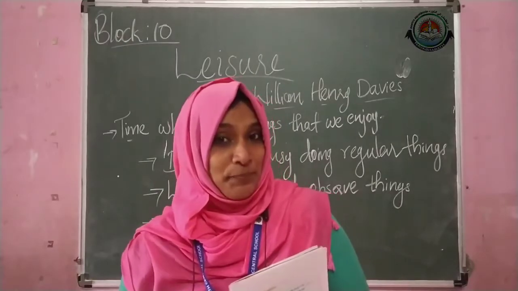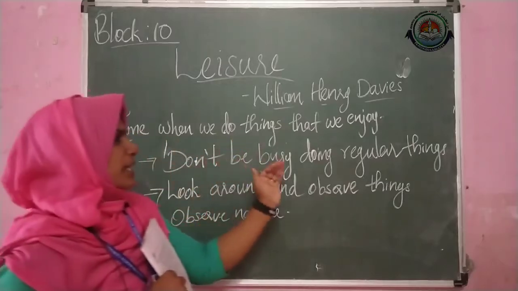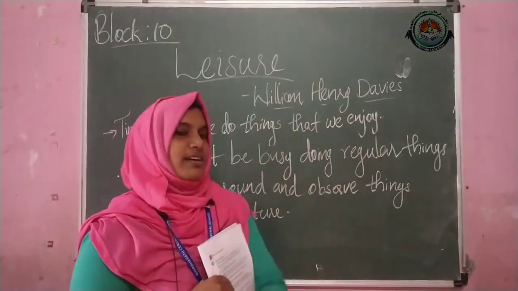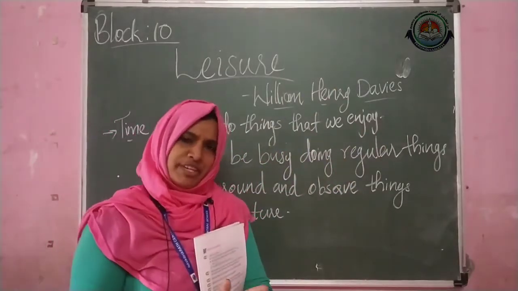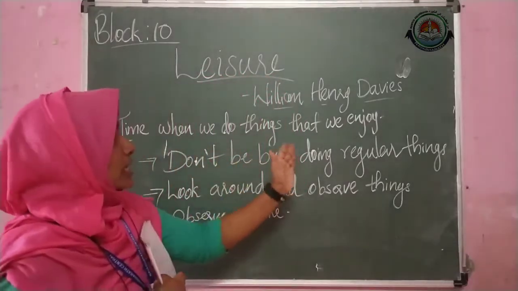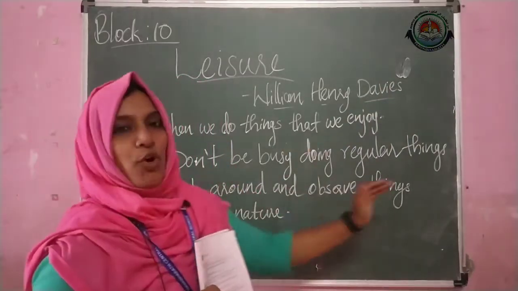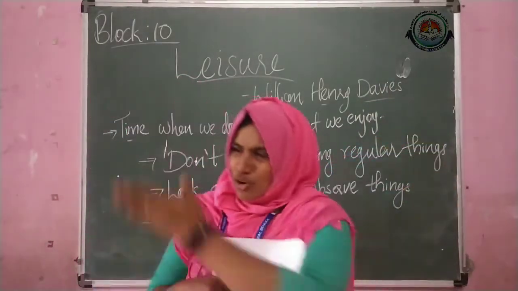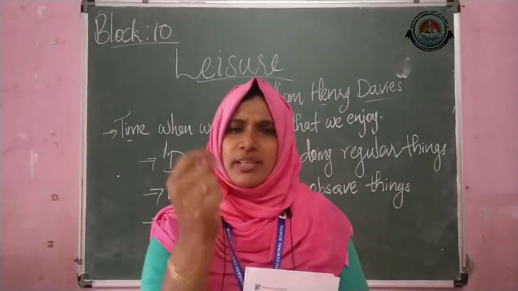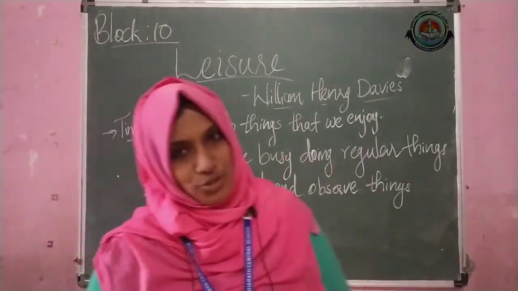What is it? The poet is saying don't be busy only doing the regular things. Every day we will be busy with some things, but don't be busy only with those things. Look around and observe. Go out and watch the minute things in nature.